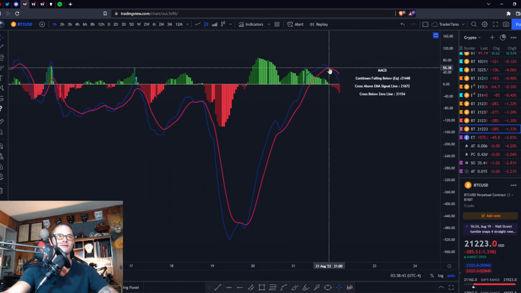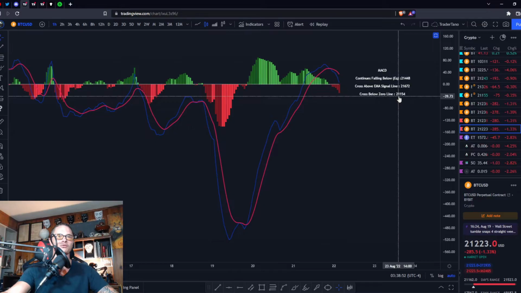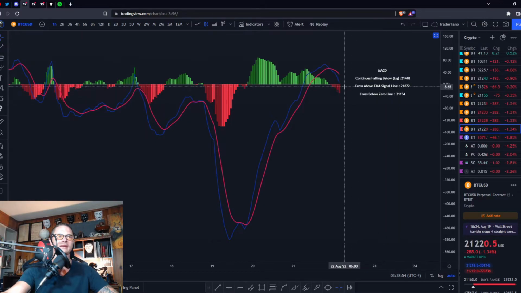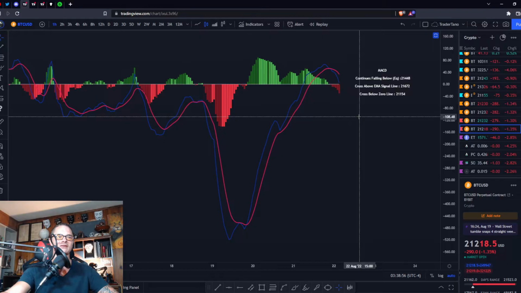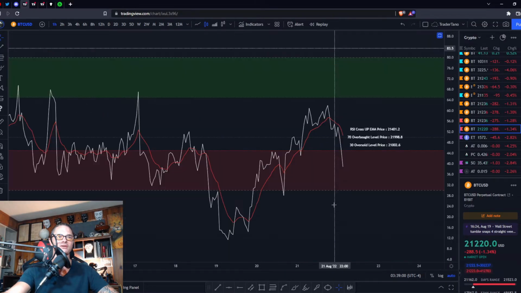MACD, fresh cross to the downside. Negative momentum is increasing. If we get a cross to the zero line right here, that is not going to look good. We need to get back below 21,153 in order to cross that signal line to the downside. RSI is just now entering the bearish control zone,